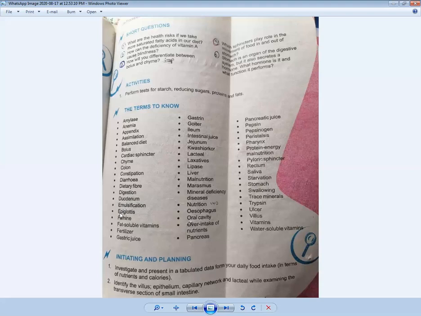Emulsification is a process of digestion. Okay, we have discussed 4 steps. Epiglottis is the part before the pharynx, with your voice box, and it is connected with the esophagus. Famine is the lack of food, unequal distribution of food among the people. Fat soluble vitamin is a type of vitamin. The fat soluble vitamins consist of A, D, E, and K, and they play a very important role in the growth of a person. Fertilizer, the substances which are important for the fertility of the soil, and because of them we can get more fruit and more crops.